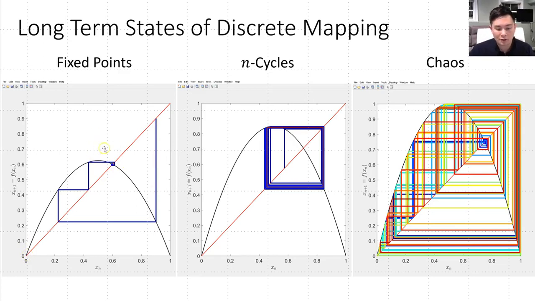For a slightly larger value of lambda, so the larger the value of lambda, the higher the peak gets for our parabola, we can get that 2 cycle, which we saw last time in class as well. So we started originally here, quite quickly approach a stable 2 cycle where we're oscillating back and forth between these two values. And we'll talk a little bit more about 2 cycles in just a second. And then finally we have chaos, where we again have that coloring of the cobweb map corresponding to the sequence of states that we pass through, and we can see quite nicely here there's no real strong pattern developing as we take more and more states.